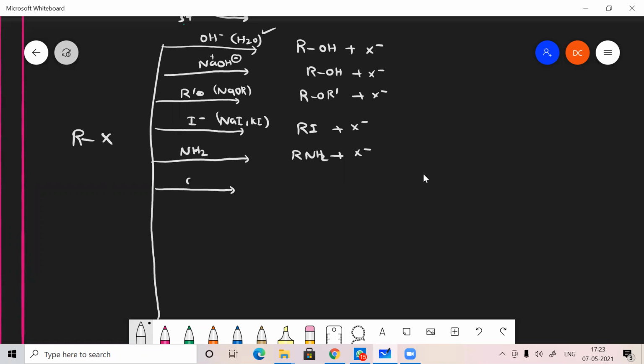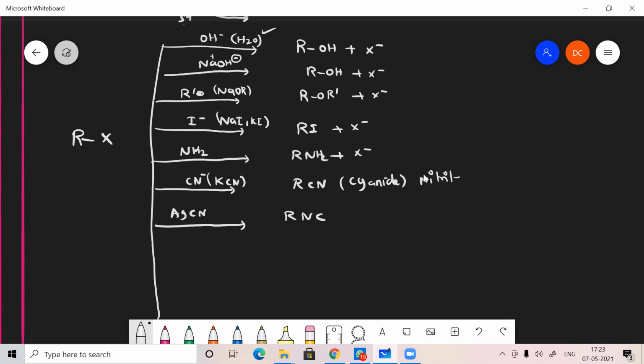And it may be reacted with CN minus nucleophile. It can be obtained from KCN, so it forms RCN. But if it is obtained from AgCN, then it forms RNC. Here, generally we can say nitriles.